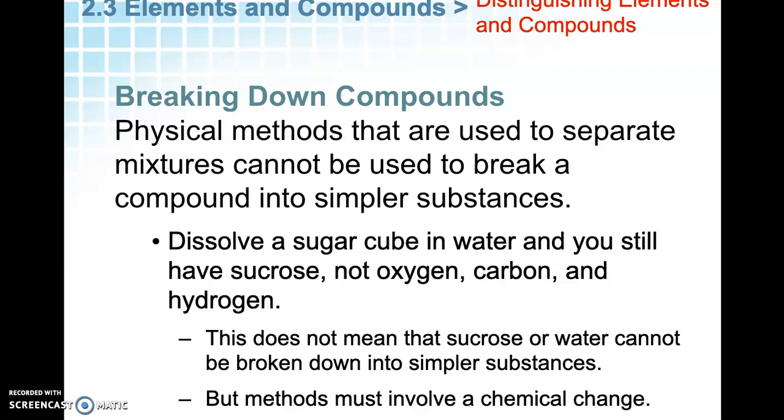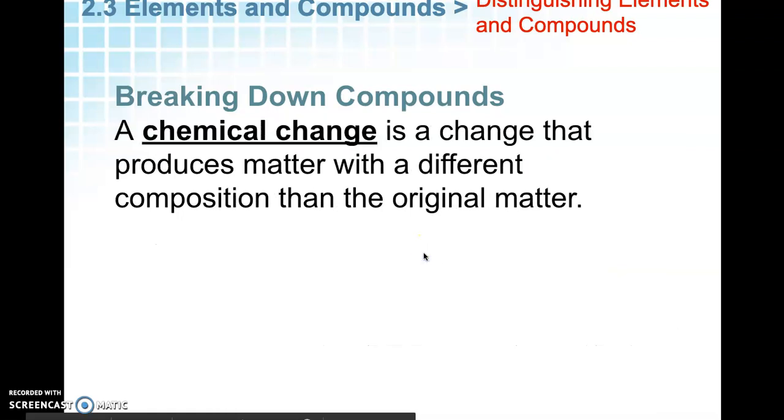Before you can break these compounds down into elements, you must have a chemical change. So a chemical change is a change that produces matter with a different composition than what you originally had. So you're making something entirely new when you have a chemical change.